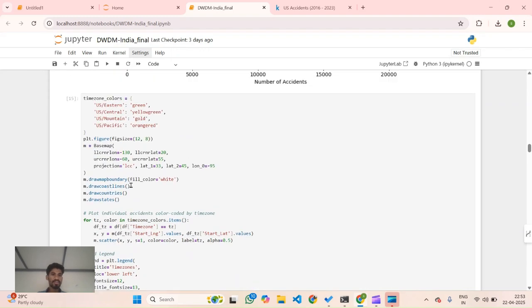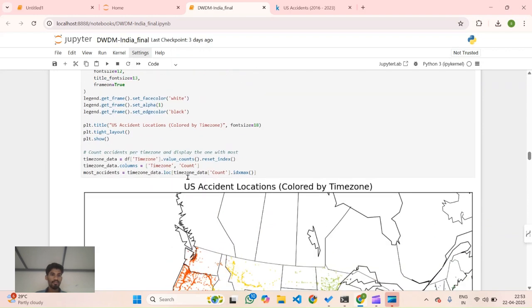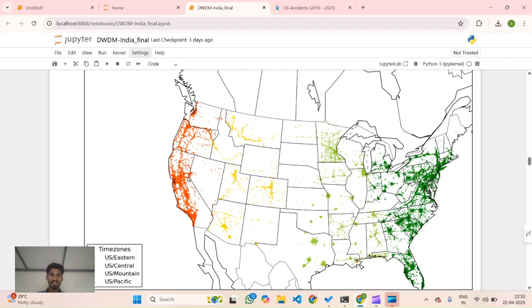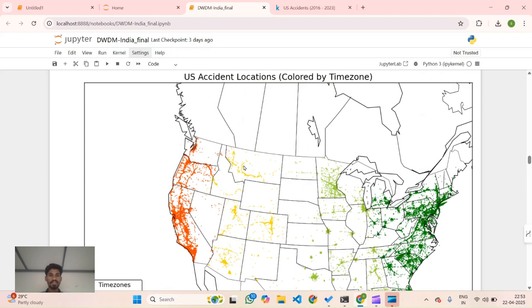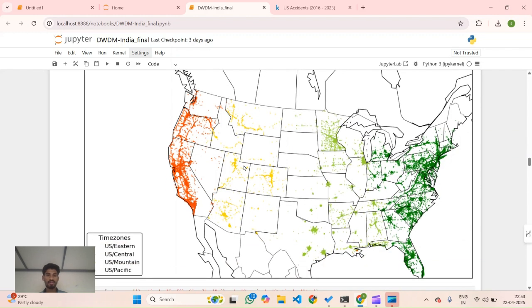Now here we are plotting the US map with the 50 states and four time zones: US Eastern, US Central, US Mountain, and US Pacific. We are setting the high-risk accident zones as orange color and green color. Here we can see the spread is not even. It is accumulated at particular places, like here, and here also we can see that.